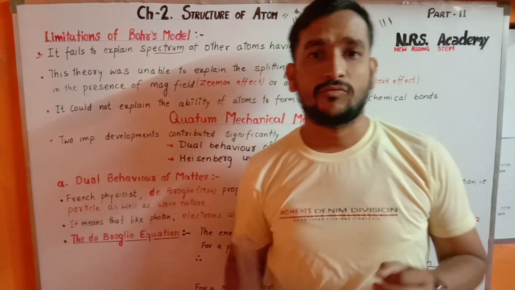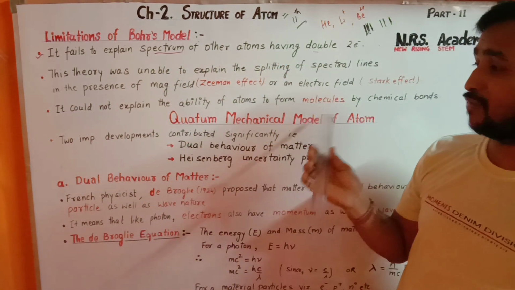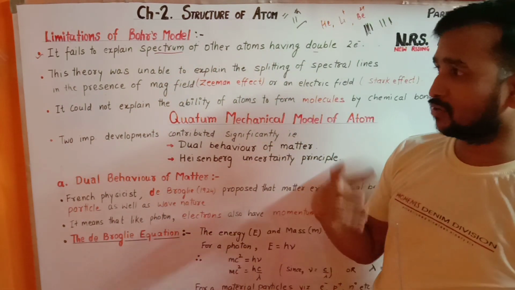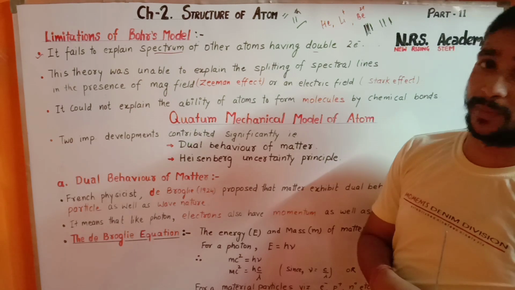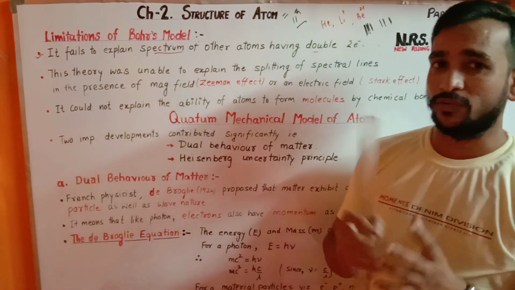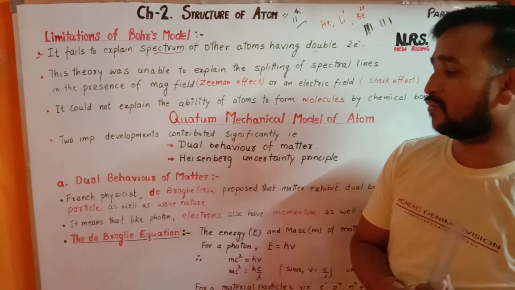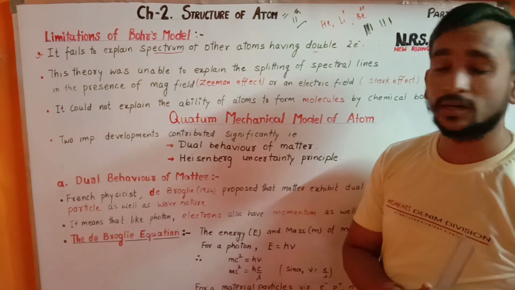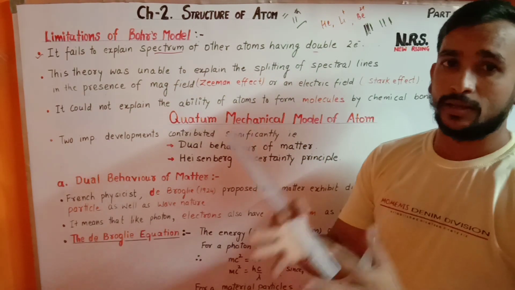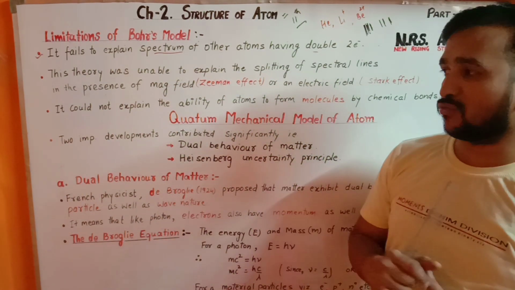Now we move on to the next model of atom, called the quantum mechanical model of atom, which is a more elaborated form of the atomic model. Before we move on to this model, we need to talk about two phenomena: the dual behavior of matter and the Heisenberg uncertainty principle. These two concepts perform a crucial role in explaining this model of atom.